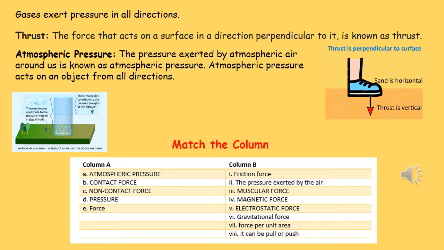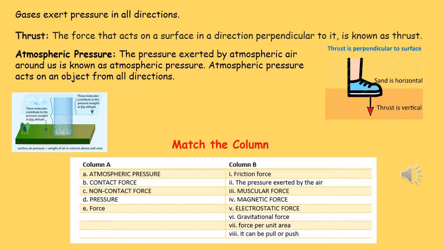Gases exert pressure in all directions. Now, what is thrust? The force that acts on a surface in a direction perpendicular to it is known as thrust. It is shown in the diagram beside that the leg is exerting a thrust vertically on the ground.